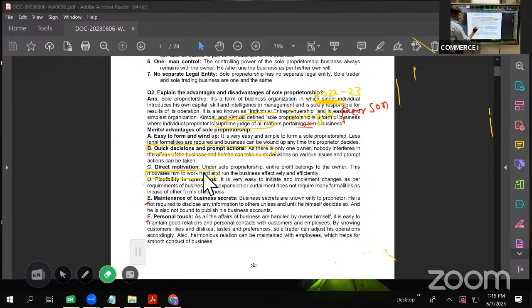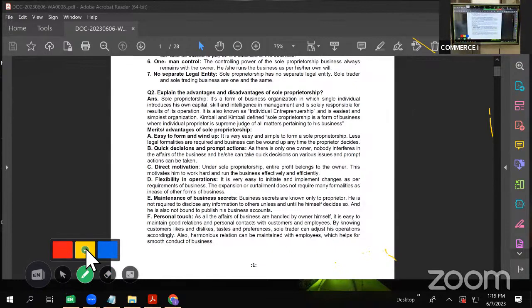Now let us see the advantages and disadvantages of sole proprietorship. Mostly, this one is expected. Again, you always start with the introduction. When you write this answer, you write with the introduction. If possible, if you remember thoroughly, you write one definition and then take up the advantages and disadvantages.